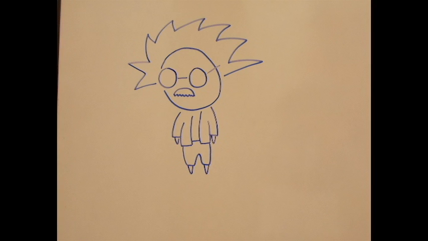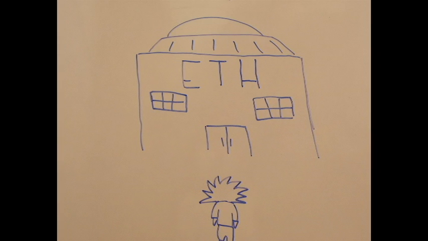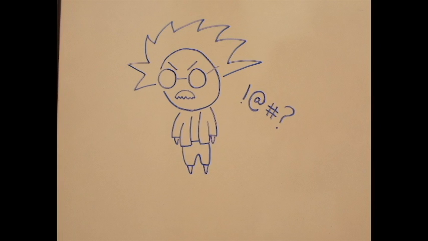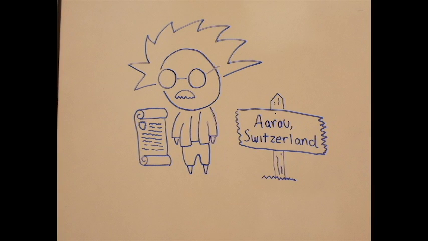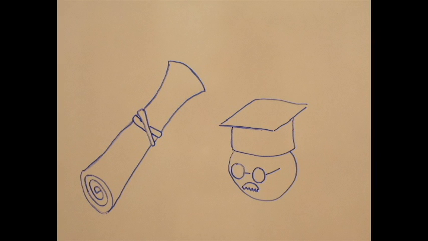At the age of 16, he mastered differential and integral calculus. Also at that age, he got kicked out of school for bad behavior. He then tried to get into ETH but failed the entrance exam, so he went to cantonal school in Aarau, Switzerland, where he obtained his diploma. In 1896, he got accepted into ETH, where he completed 4 years of physics and math. He graduated from ETH in 1900.